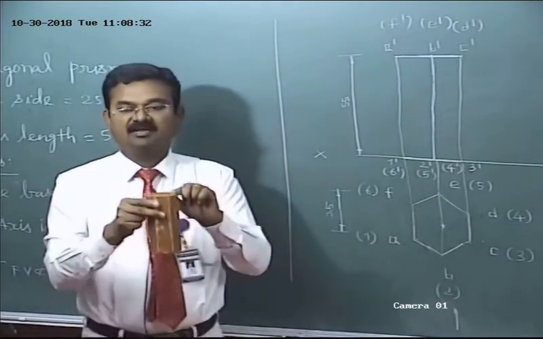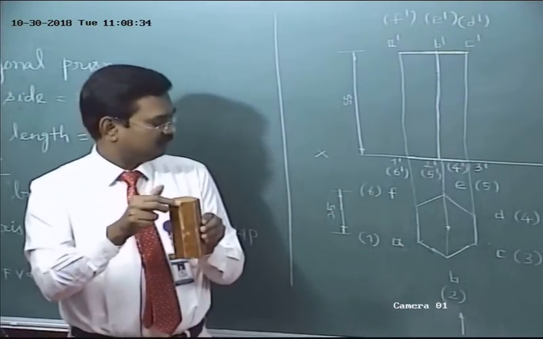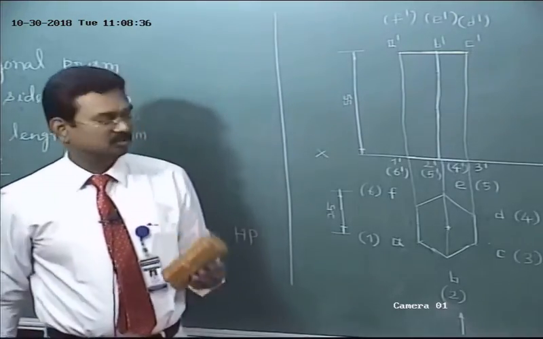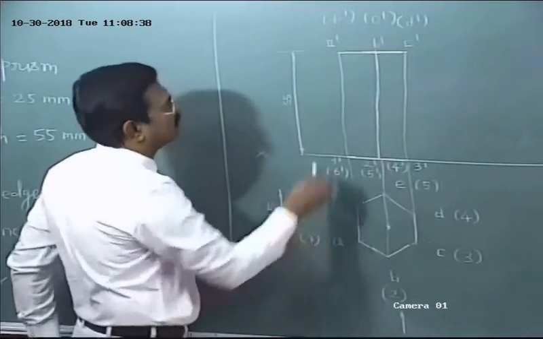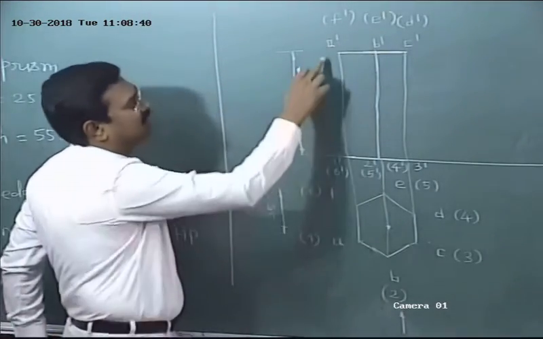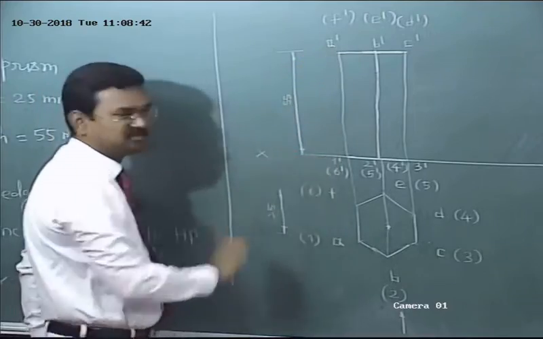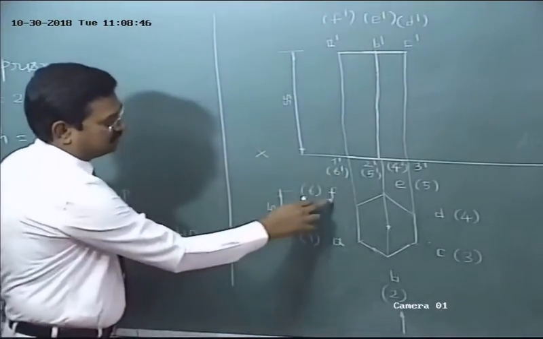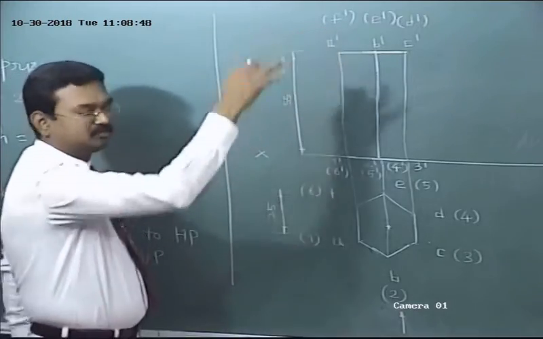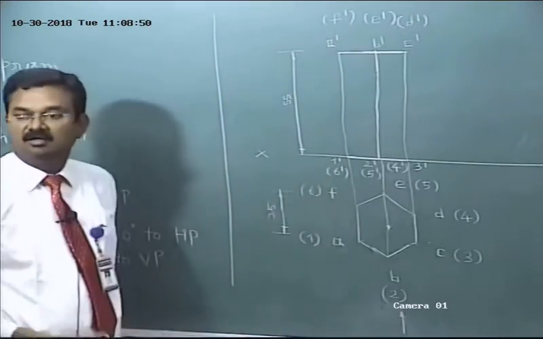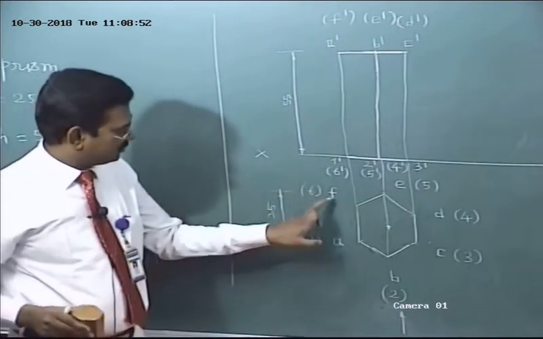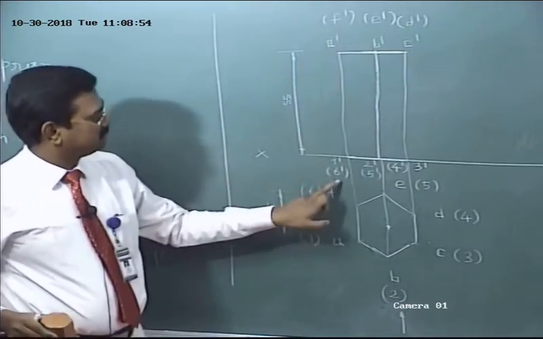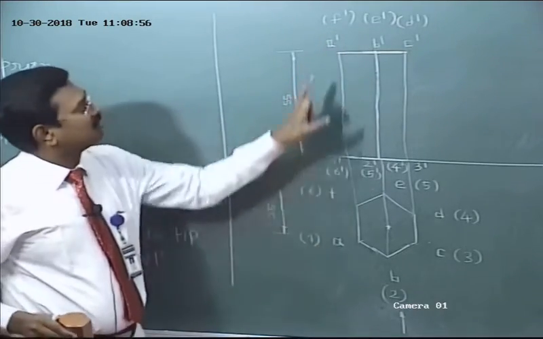The longer edge E5 is hidden by B2. So the visible longer edges are A1, A dash 1 dash. A is visible, 1 is invisible. What about F6? F6 is invisible, F within brackets, 6 within brackets. Actually, in the front view, F6 is hidden by A1.